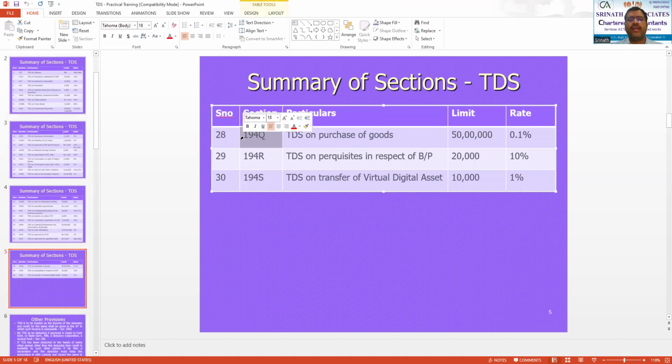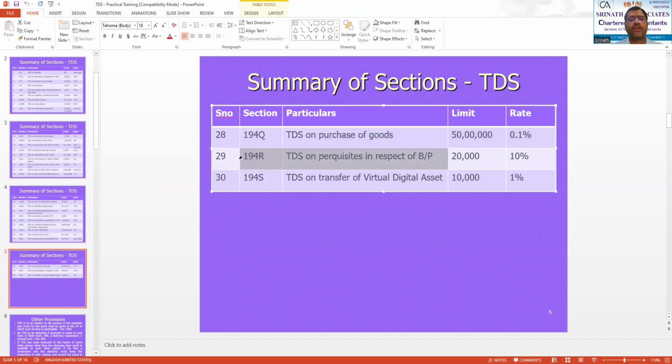Then section 194Q, TDS on purchase of goods. Now this is a parallel section to section 206C, subsection 1H in TCS. So the law says here the buyer of the goods, if he buys goods above 50 lakhs, then he has to deduct TDS at the rate of 0.1%. But one condition is the turnover of the buyer should exceed 10 crore. Otherwise, this TDS section will not be applicable.